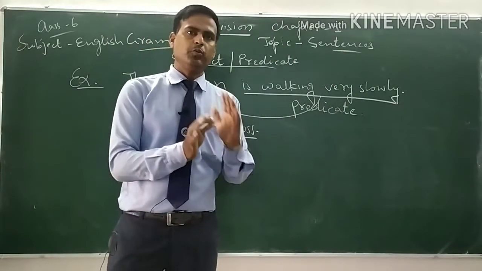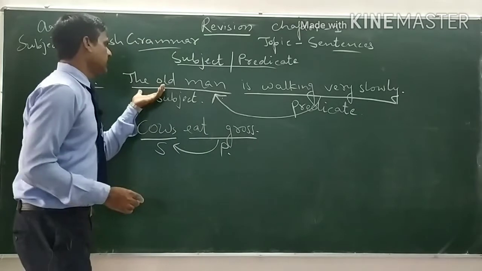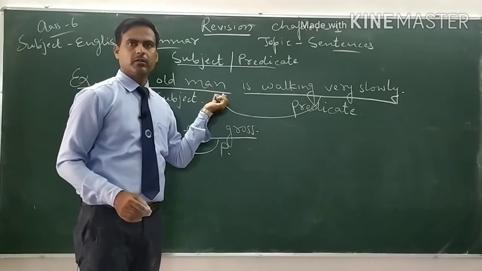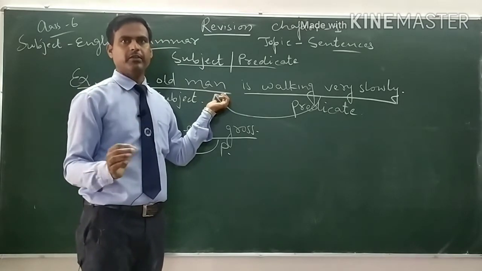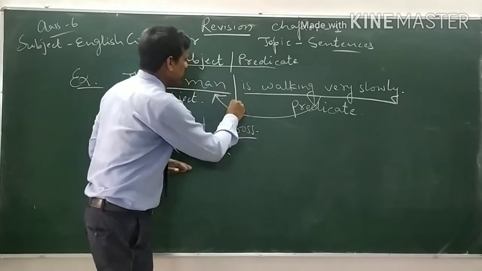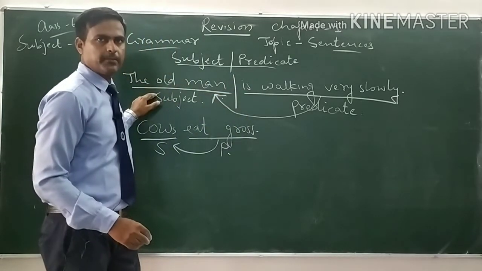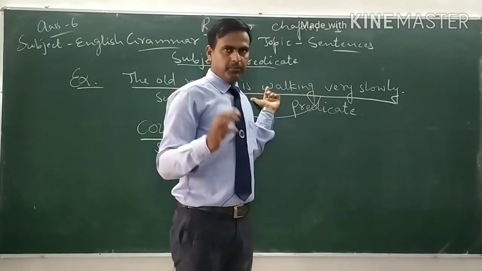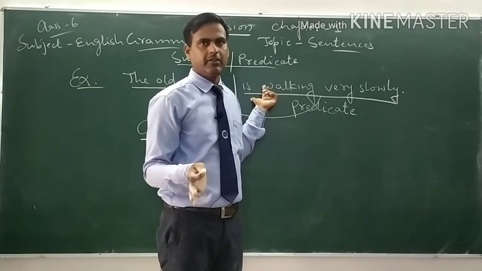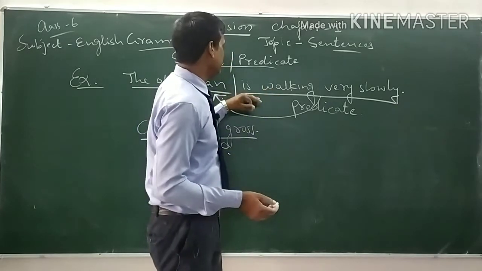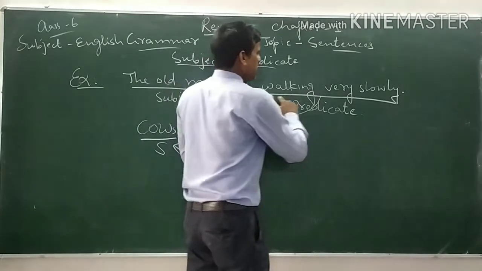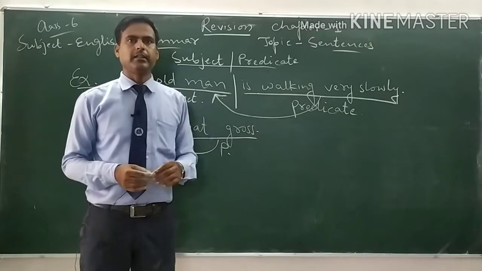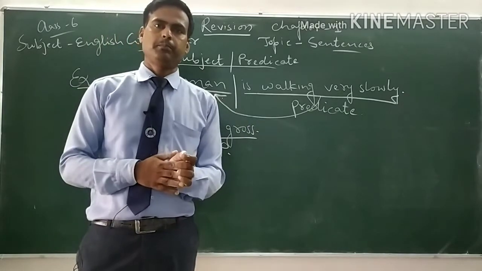That's why for you, simply you can understand that the part of the sentence which is used before the verb, it may be helping verb, linking verb, main verb, is the subject of the sentence. And the part of the sentence which starts from the verb, it may be helping verb, main verb, linking verb, auxiliary verbs, modal verbs, that part of the sentence is called the predicate. So this is the subject and predicate.